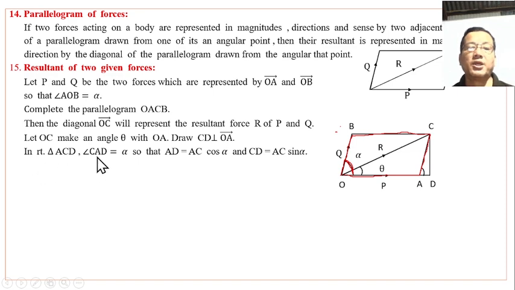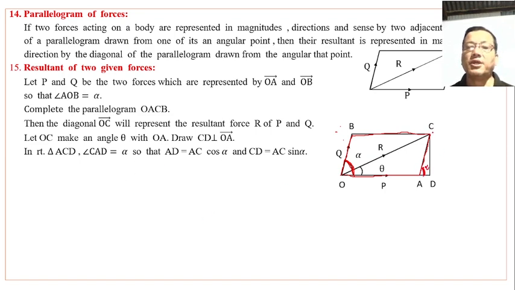In right triangle ACD, the angle CAD is alpha, because opposite sides of a parallelogram are parallel and so the corresponding angles are equal. That is, angle CAD is alpha.